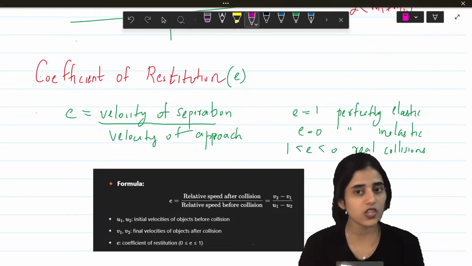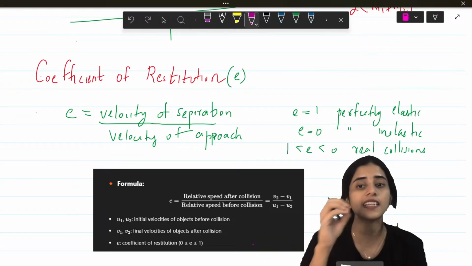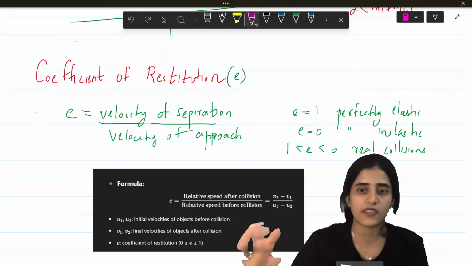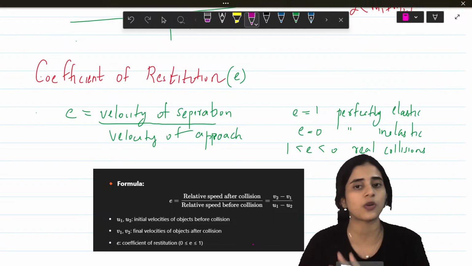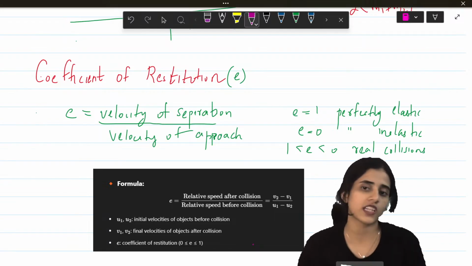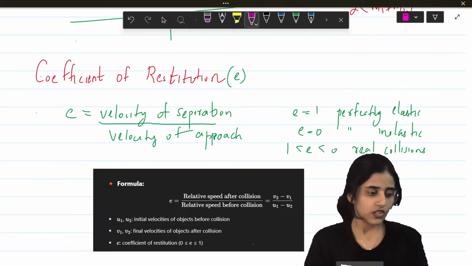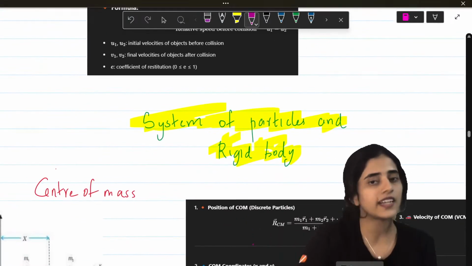If it's equal to 0, it's not moving, perfectly inelastic, but both of these never happen. Real collisions will always have values between 1 and 0 because no collision is perfectly elastic or perfectly inelastic, since we don't live in an ideal world. Alright? That is also done.